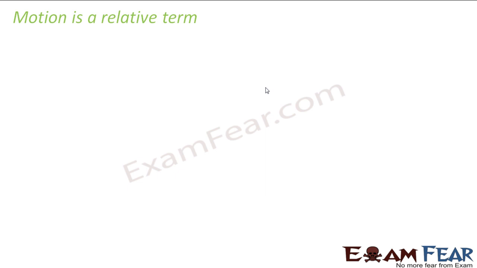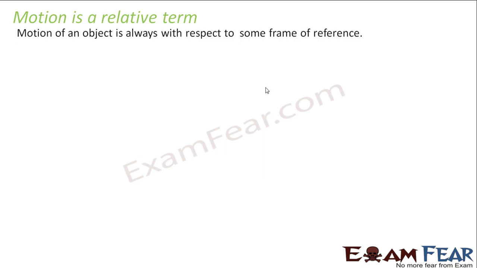Now, when I talk of motion, there is another interesting fact to be observed. The fact is that motion is a relative term. What do I mean by relative term? We will understand this with an example. Motion of an object is always with respect to some frame of reference. You might be thinking, what is this big term, frame of reference? You will understand it very soon.